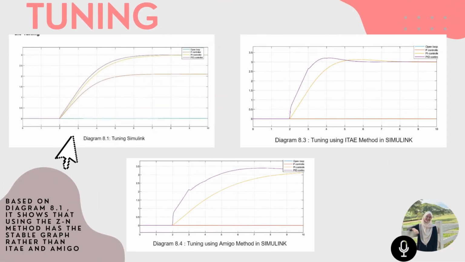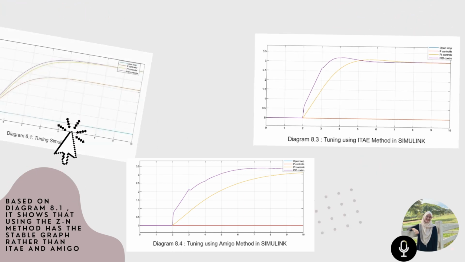Based on tuning control systems in Simulink, different methods can be used to determine the controller parameters. In this case, we have used three tuning methods which are Ziegler-Nichols, ZN, ITAE, and Amigo. Based on diagram 8.1, it shows that using the ZN method has the stable graph because it is nearest to our set point. On the other hand, based on diagram 8.3 and 8.4, the Amigo and ITAE method show higher gains that may result in a more aggressive response and potentially exceeding the desired set point more than true.